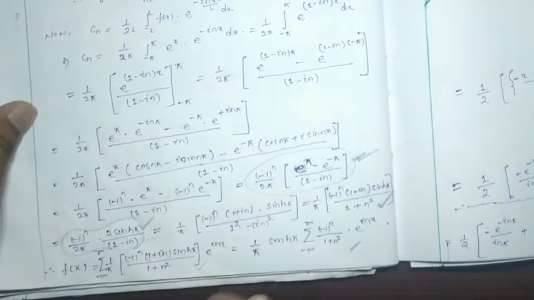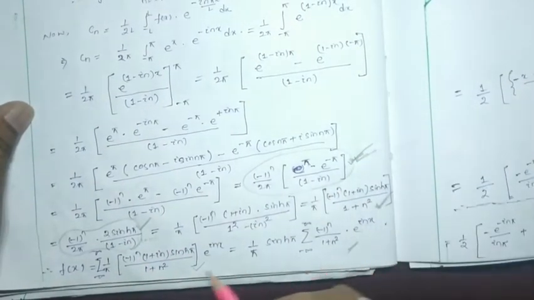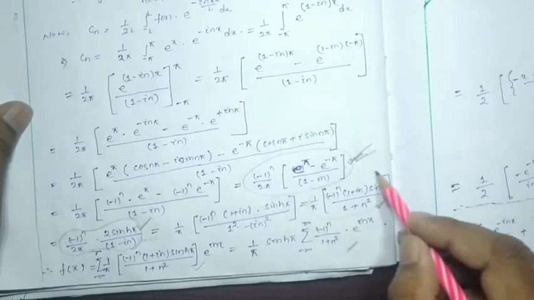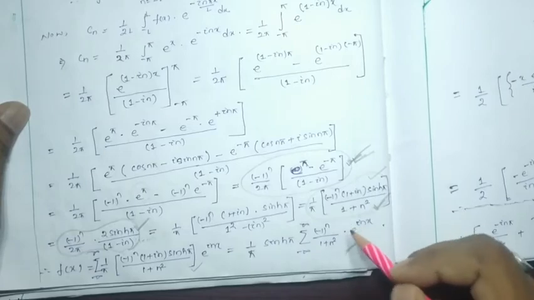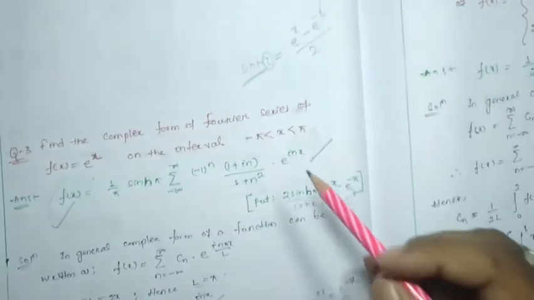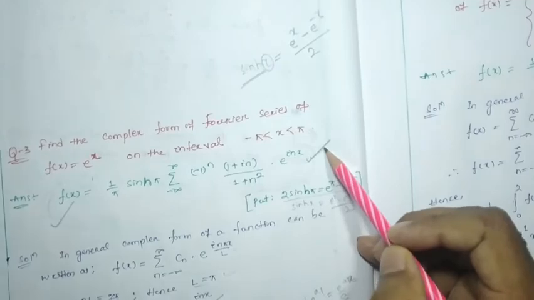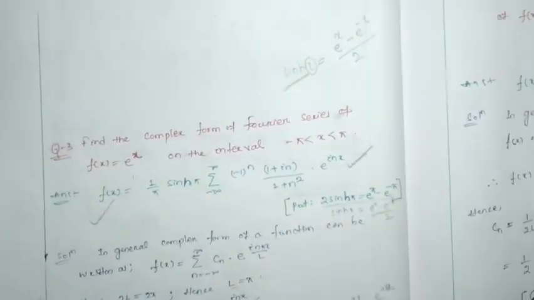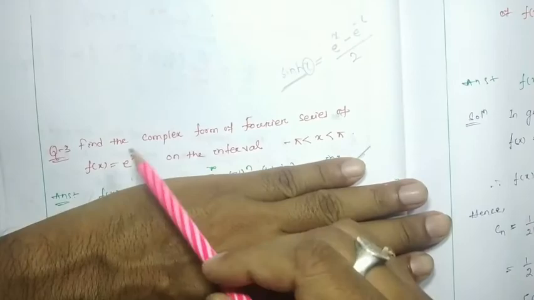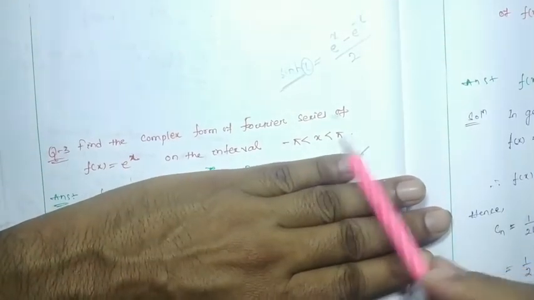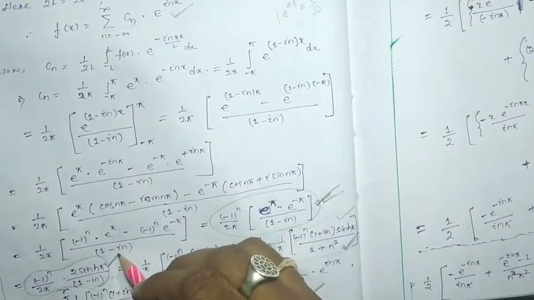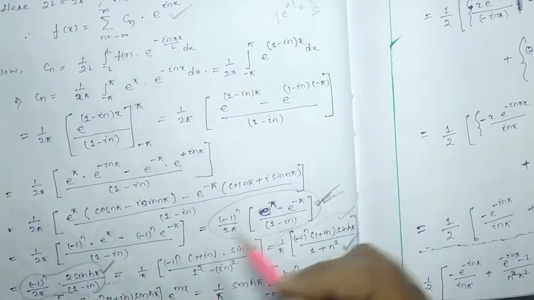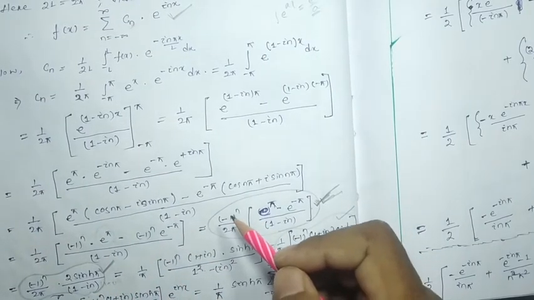This can be considered as the Cn, this can be considered as the Cn, and this can be considered as the Cn. Here we did all the steps to verify the already given answer, right? So if in the exam only this much question has been asked to you, you can take that this is your Cn or this is also your Cn. Anyone you can put as Cn, no problem.